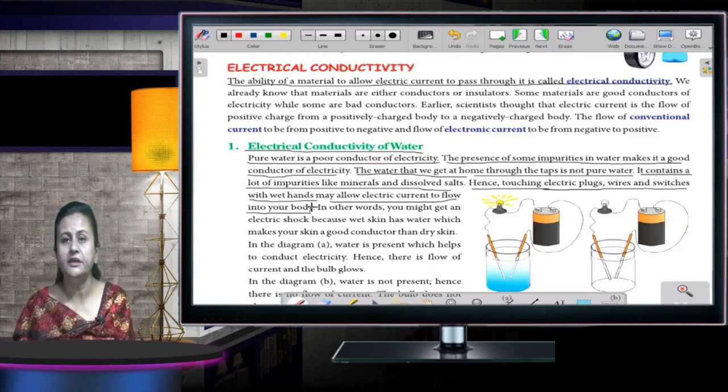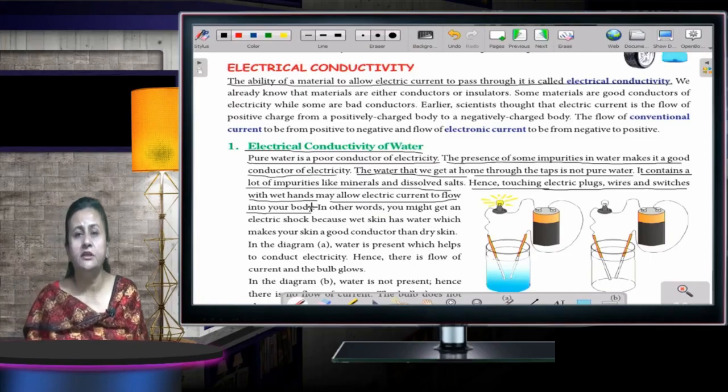In case we are touching the wires and switches in a home with wet hands, we may get an electric shock. But in case our skin is dry and we touch it, we won't be getting any sort of electric current. So children, please avoid using these switches when your hands are wet, because in wet hands, the impure water from our taps would be there.